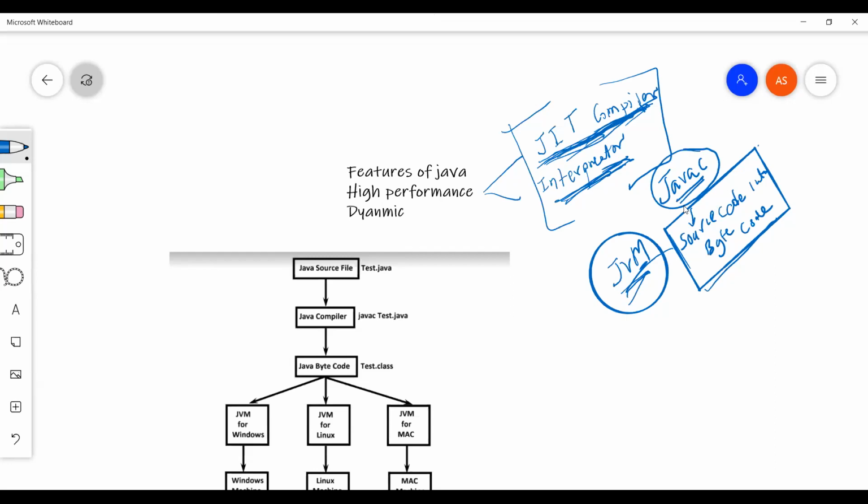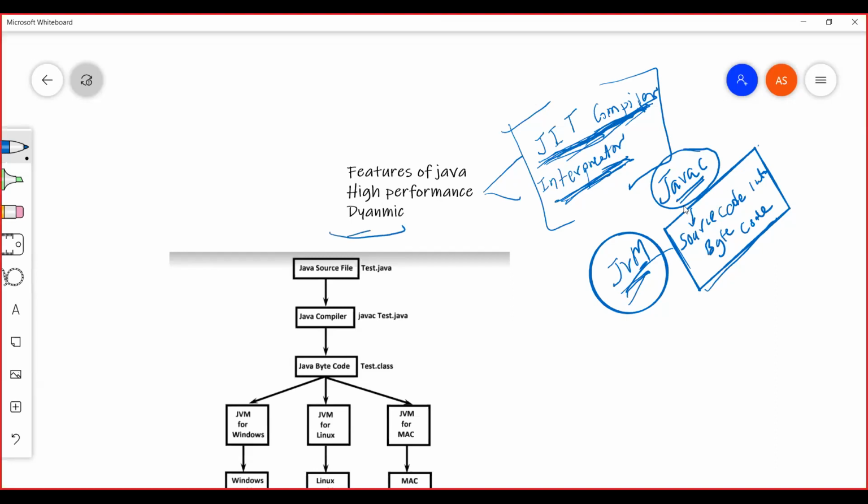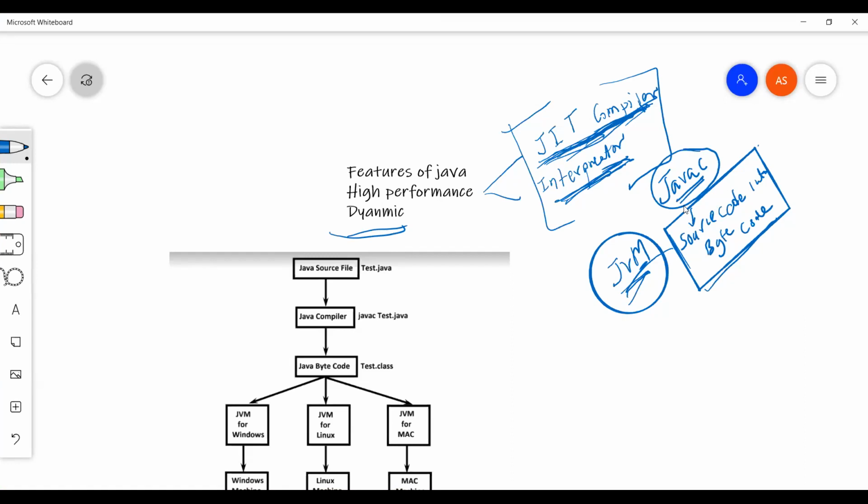Okay. So next one is the dynamic feature. Loading of classes into the JVM is dynamic. On demand class loading would be there. We will see it when we work with some classes and programs in the next few days. So don't worry, we will see how dynamic class loading works in Java. You can keep a note so that I can explain what the dynamic feature of Java programming is.